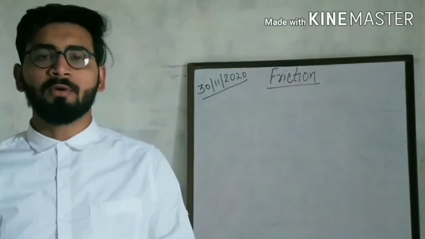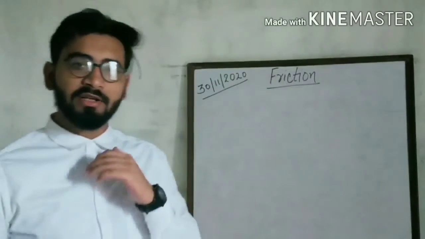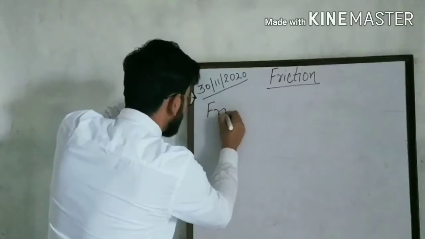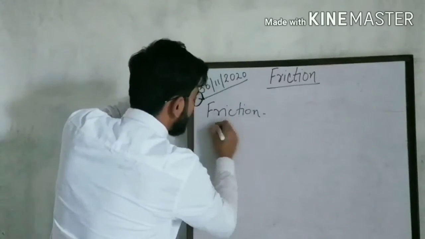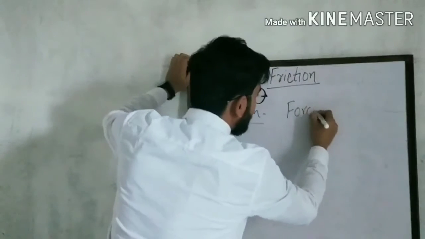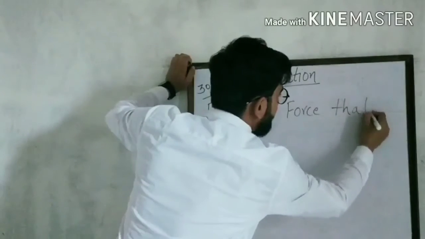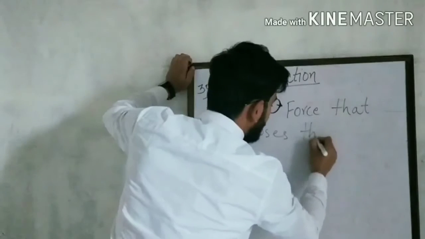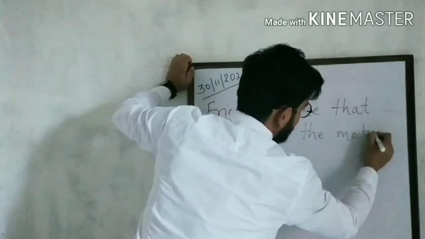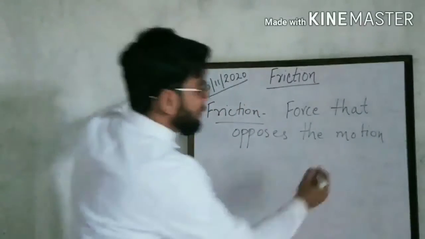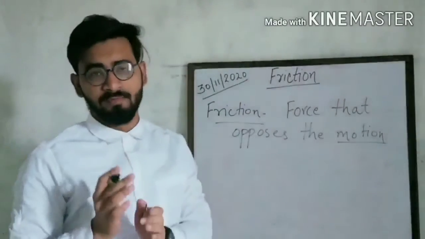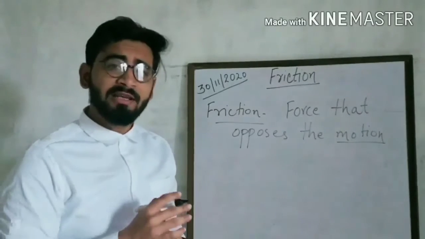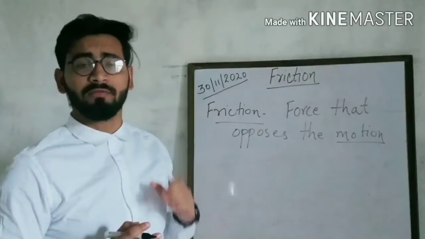So who is going to tell me what is friction? Yes, very good. Friction is a force that opposes the motion. I think you all know what is motion. What do you mean by motion? That is movement. Whenever any object tries to move, the friction will try to stop the movement of that object.